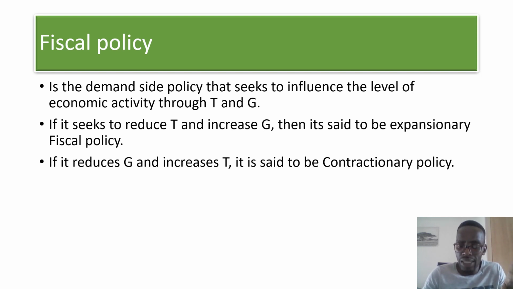The first one is taxation, and the second one is government spending. If it seeks to reduce taxes and increase government spending, then it's said to be an expansionary fiscal policy. And if it seeks to reduce government spending and increase taxation, then it is said to be a contractionary fiscal policy.